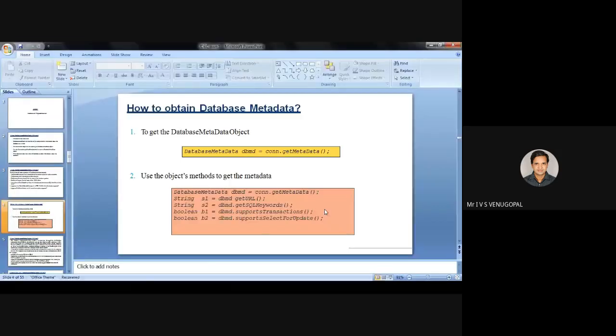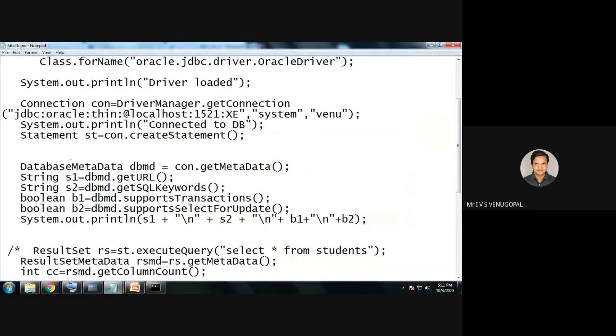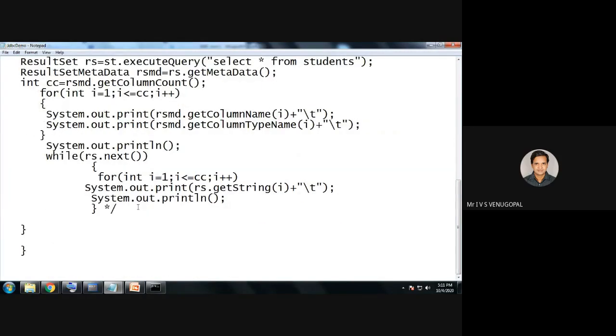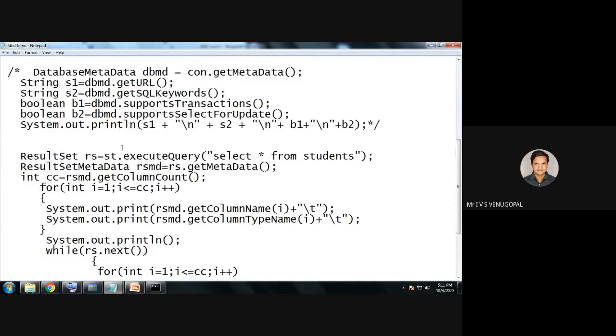So before moving on, I will execute the code that illustrates result set metadata. I will put this database metadata in comments. Now I want to retrieve the information regarding the student table. So after establishing the connection and creating the statement, result set is used to retrieve the information from a table. That is in case of select statement.